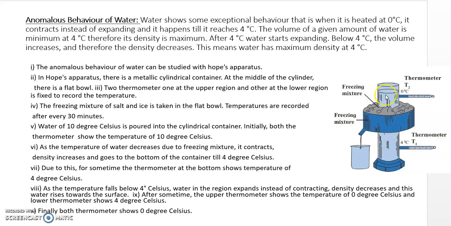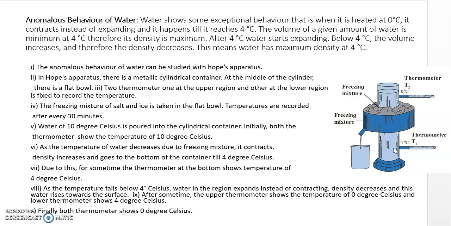First, the temperature decreases due to the freezing mixture. As the temperature decreases, the water contracts and its density increases, so it goes to the bottom of the container till 4 degrees Celsius. Due to this, for some time the thermometer at the bottom shows a temperature of 4 degrees Celsius.